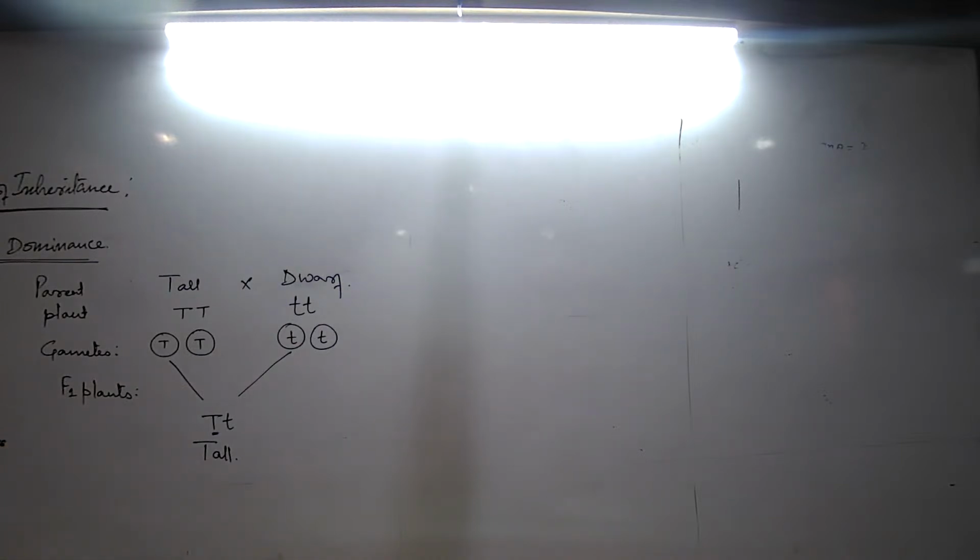Out of a pair of contrasting alleles, in the F1 hybrid plant. Which one is the F1 hybrid? This one. Is this a hybrid? Yes, a combination of two parents. Out of a pair of contrasting alleles in the F1 hybrid plant, the allele that expresses